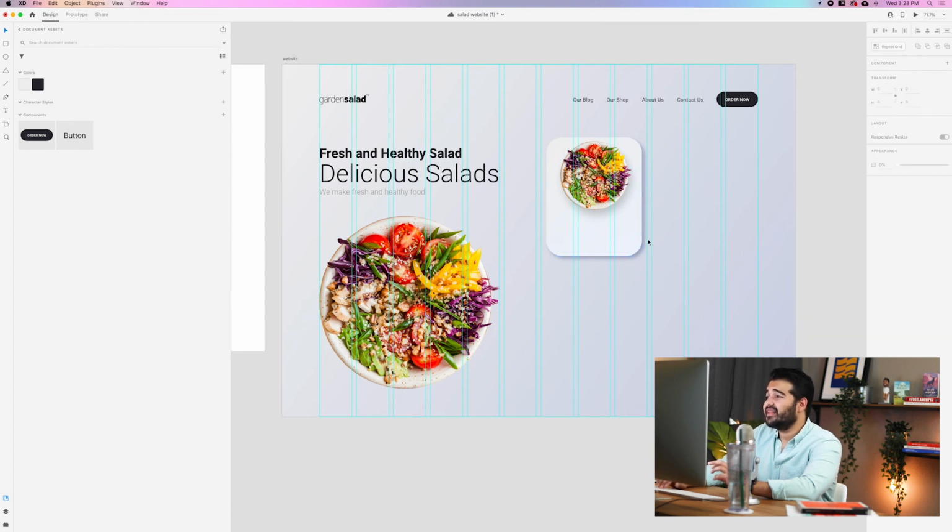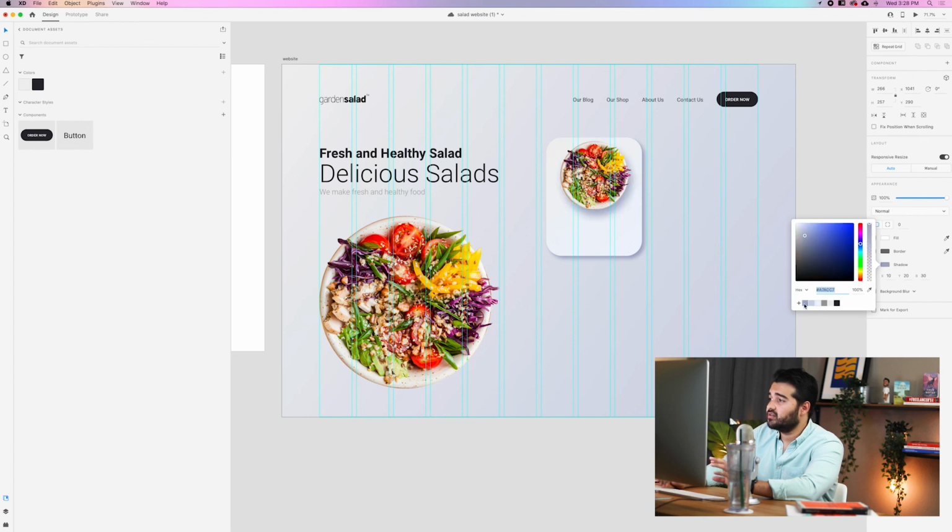And I think we're gonna change these two to the salad. We're gonna add the dark color to the shadow of the salad, and we're gonna reduce it a little bit because it's too strong. Maybe 58%, looks really nice.